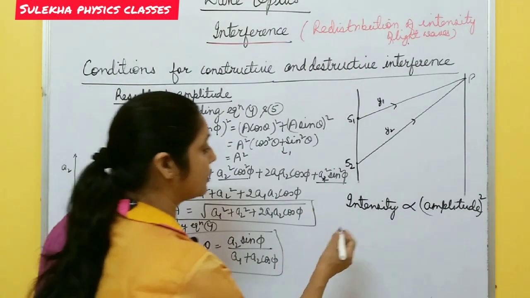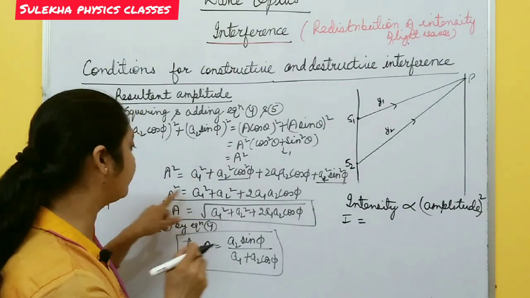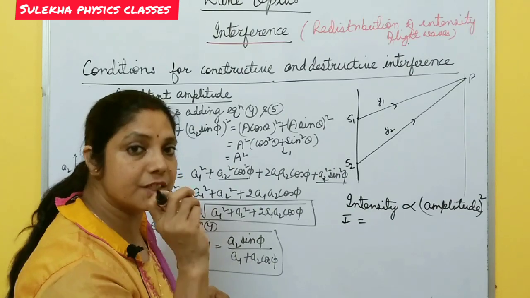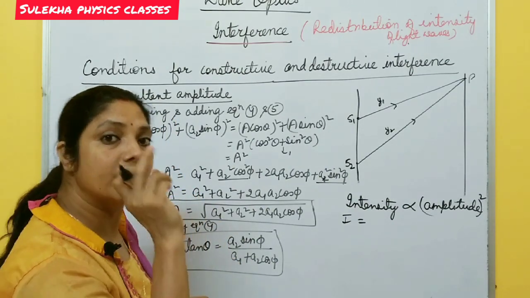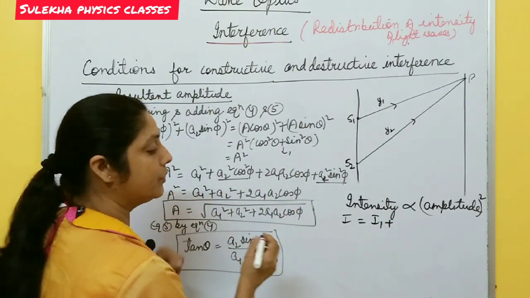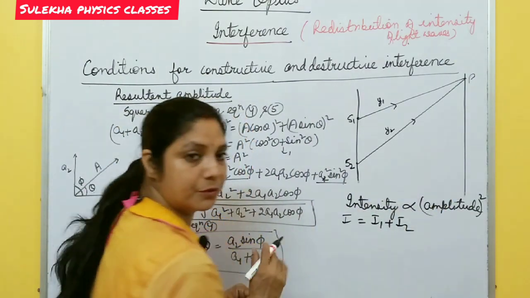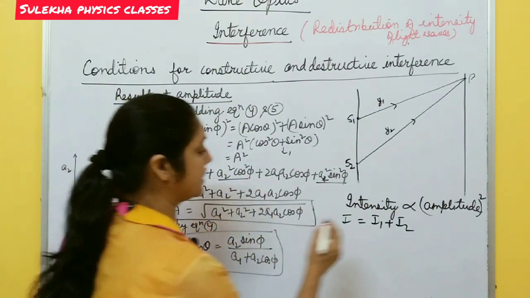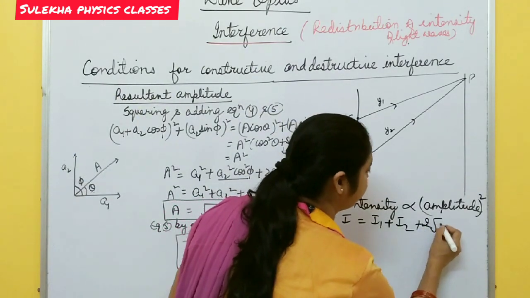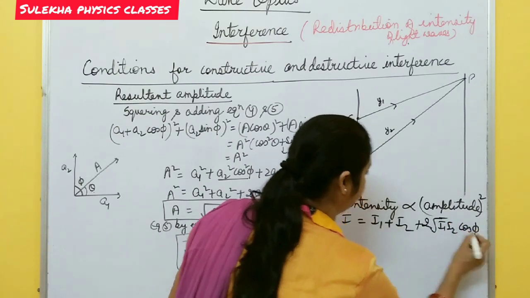In place of A square you just write I, the intensity of the resultant wave. A1 square means A1 is the amplitude of the first wave, so A1 square is the intensity of the first wave, I1, plus A2 square, the intensity of the second wave, because intensity is directly proportional to the square of amplitude, plus twice root I1 root I2 cos phi.